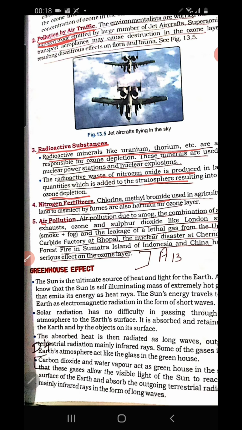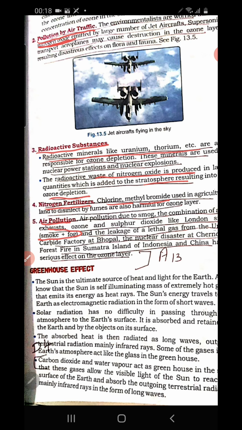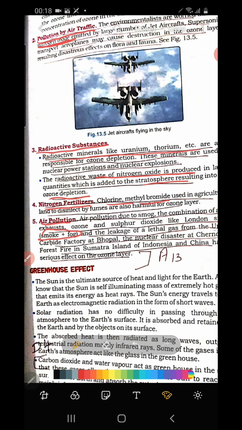Then another point is air pollution. Air pollution takes place mainly as smog. Smog is a combination of smoke and fog. It's a serious pollutant. Other than that, there is leakage of lethal gases. How do the lethal gases come? Mainly from some